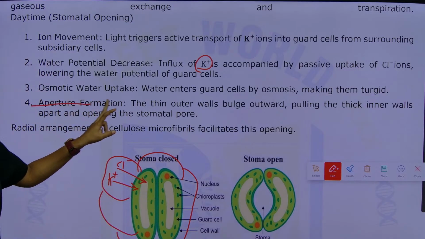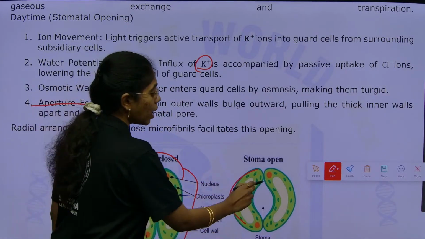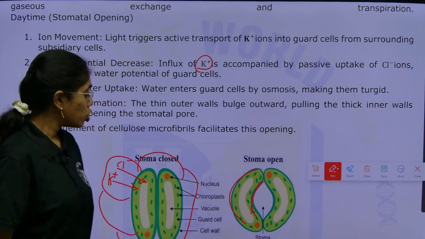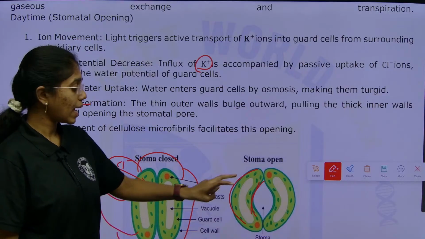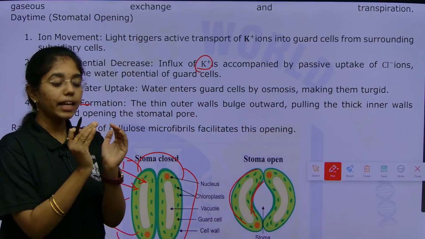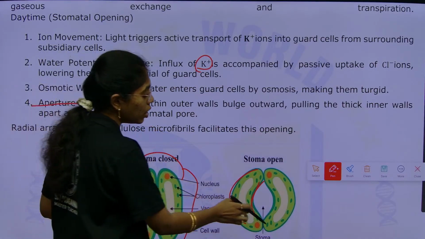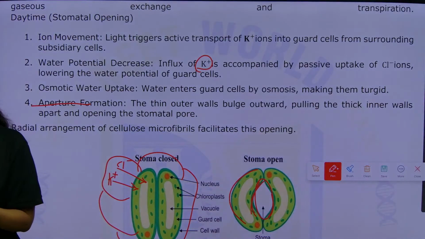Aperture formation: the outer walls of the guard cells are thinner, and the inner walls of the guard cells are thick. So, due to the accumulation of potassium ions, chlorine ions and water molecules, the guard cells will become turgid and they will widen to open up the stomatal pore.